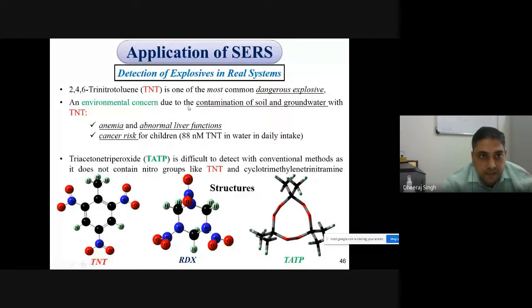Now you can see TNT and RDX are very dangerous and explosive. So this is the structure of TNT, RDX and TATP. You can see that the RDX structure has some molecular functional groups. It means that it has molecular vibrations. Molecular vibrations are there, which means Raman spectroscopy has clear application in the detection of RDX.